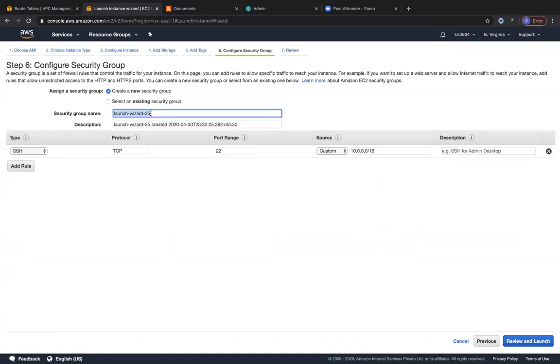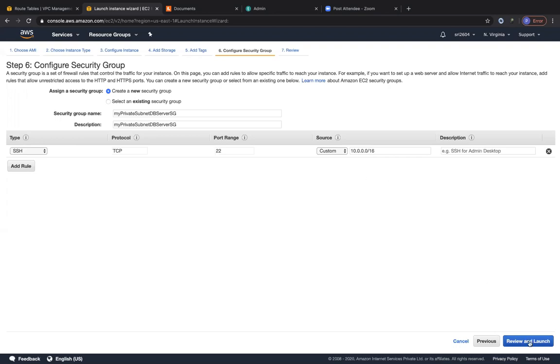I'm just going to create a new security group and call this my private subnet DB server SG. The reason why I restricted SSH to come only from within the VPC is because this particular EC2 instance is sitting within the private subnet and does not have internet connectivity, nor any public IP for us to directly go from the internet. Otherwise, if you assign a public IP to this instance, then there is no meaning of calling it a private instance, or even a private subnet.